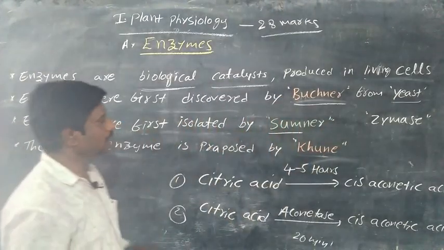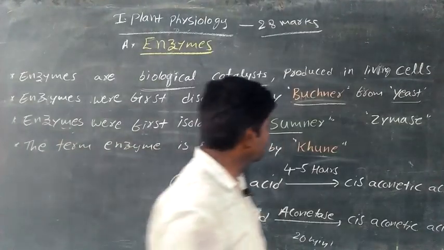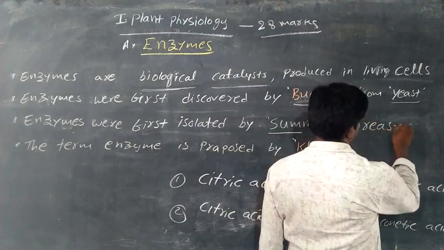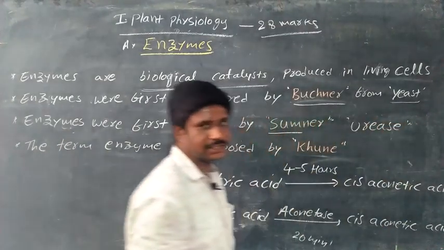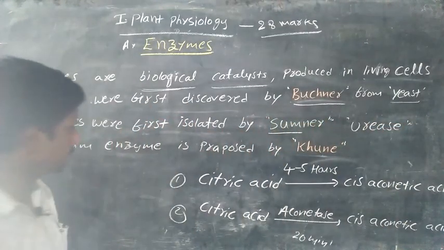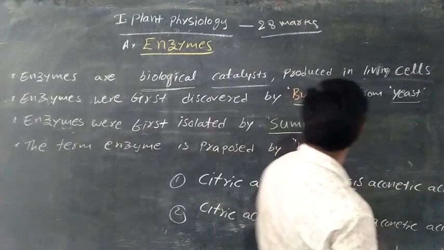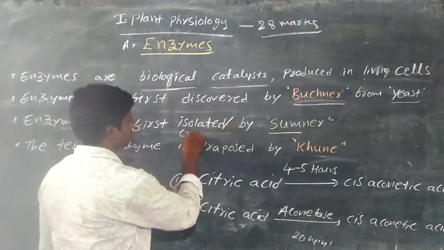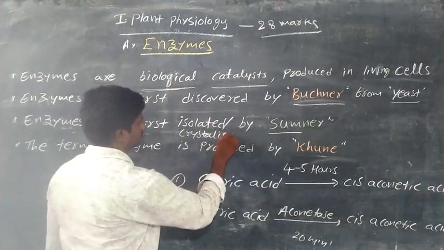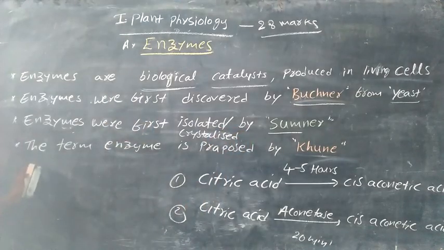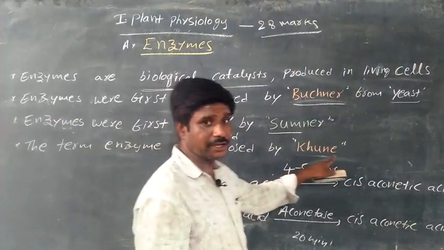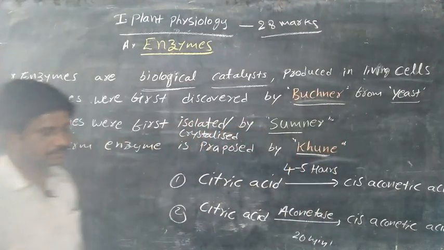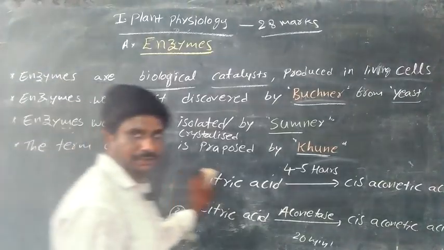The first isolated enzyme is urease. So urease is the first crystallized enzyme. Next, the term enzyme was proposed by Kuhne.